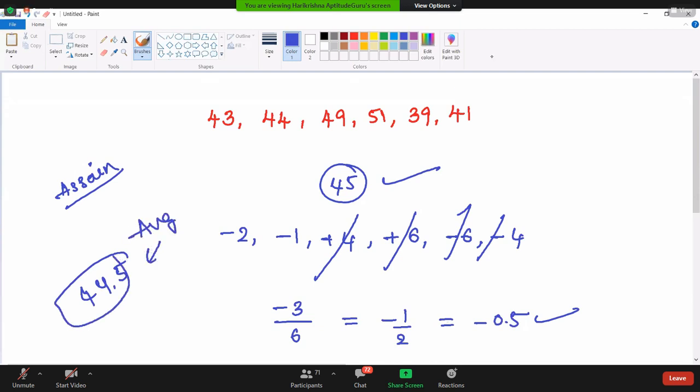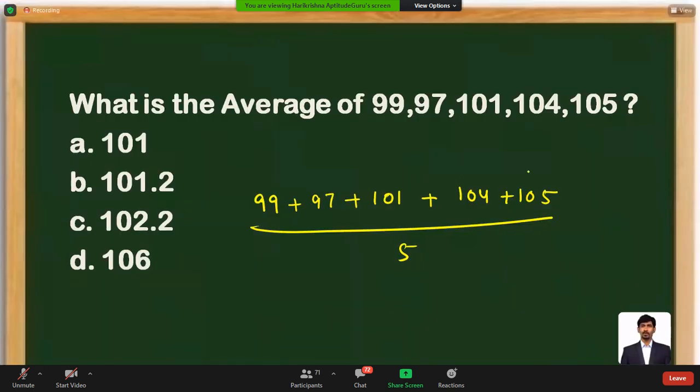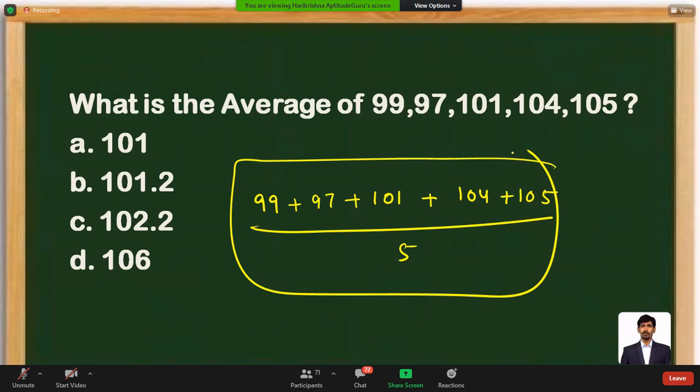Like that we can solve when we have numbers which are close to some integer. The same logic you can apply here in order to solve the question. This is one conventional method. Solving the question using this conventional method is fine. So you can use a calculator and solve the question, or otherwise, you can also apply the other logic in solving the question.